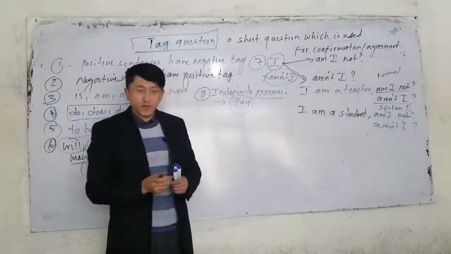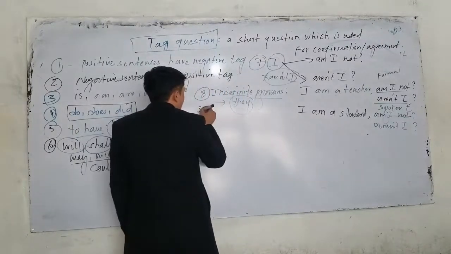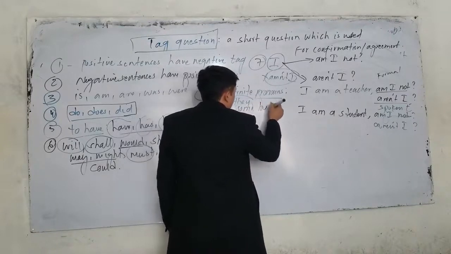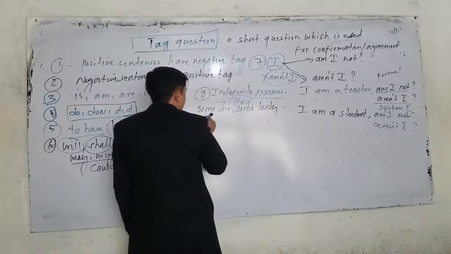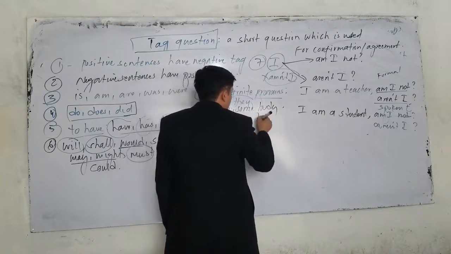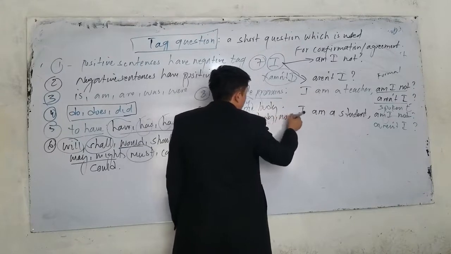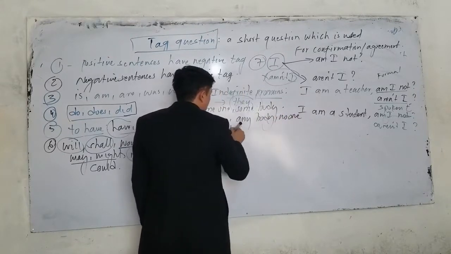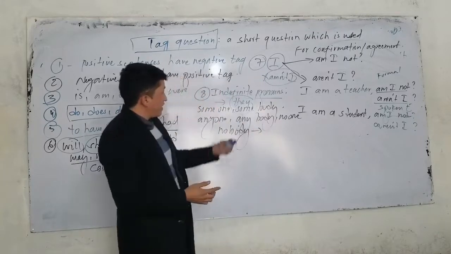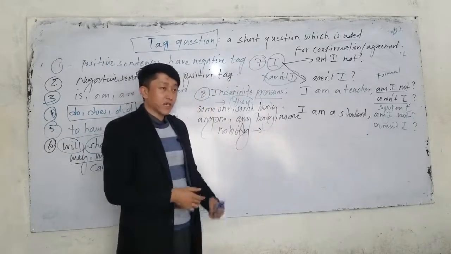Indefinite pronouns are like someone, somebody, anyone, anybody, or we can say no one, nobody. They are indefinite pronouns. If we have indefinite pronouns in a sentence, what is the tag?